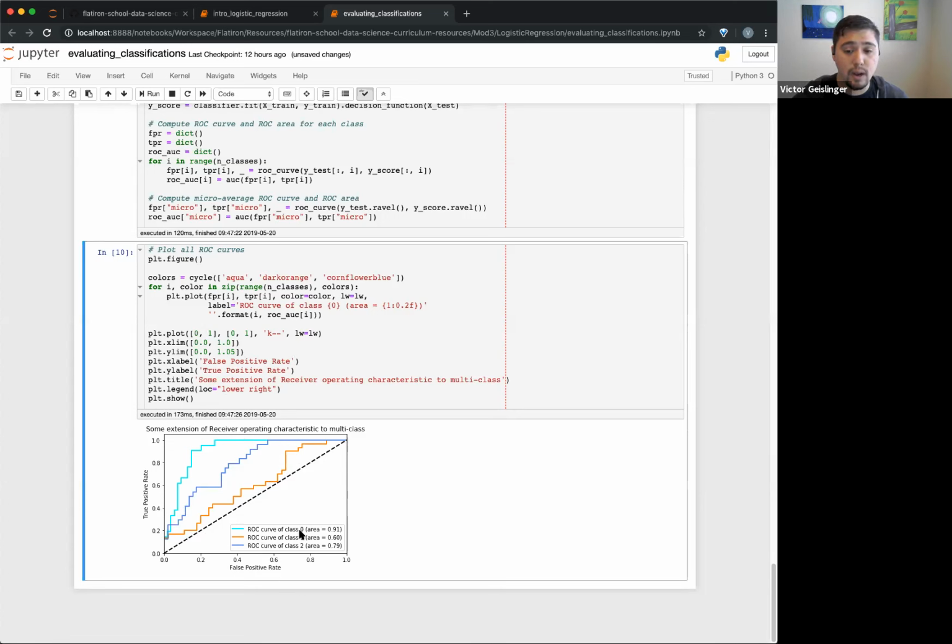Okay, so you can see the AUC for that aqua one is about 0.91. For the orange it's about 0.6, so not that great, right? And for this darker blue one it's about 0.8, or 0.79. So you can start comparing which can predict better. And this is really useful if you're comparing multiple models.